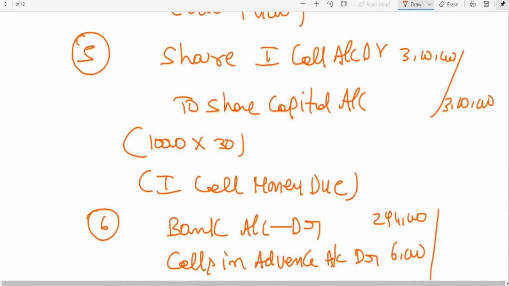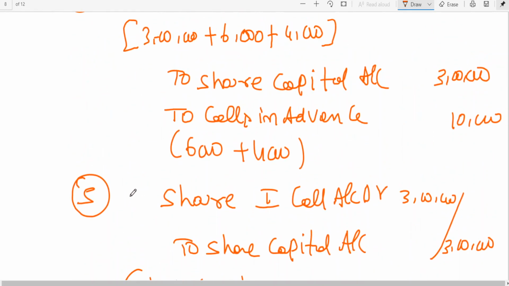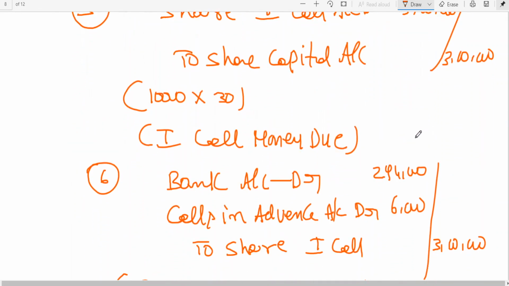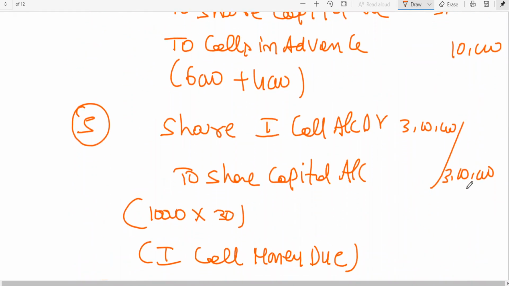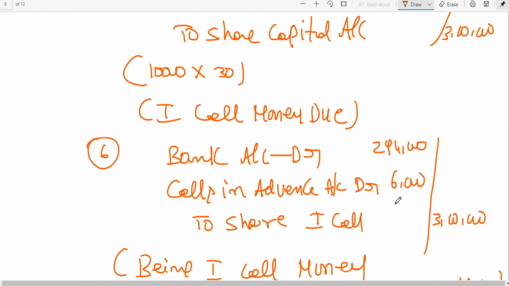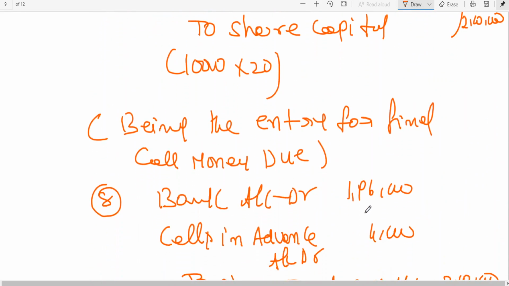This 3 lakhs is first call money due. But out of first call money due, how much is already calls in advance on first call? 6,000. Slowly we are closing this. How much has been closed by debiting? 6,000. Now calls in advance credit is 10,000, calls in advance debit is 6,000. What is still credit? 4,000. That is called calls in advance on final call money. So calls in advance 4,000 has now been debited, so that calls in advance account has been closed.